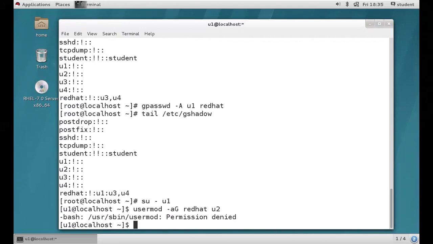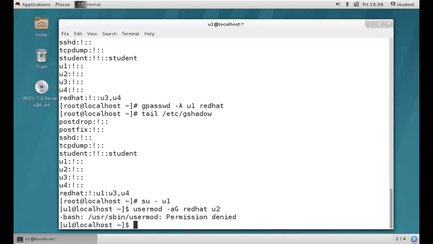What I said while we were discussing useradd, usermod commands: useradd, usermod, userdel, all those commands are only executed by the root user. So a normal user doesn't have the access. They're unable to execute useradd, usermod, and userdel commands. So this is a normal user U1, right? So that's why he doesn't have the access and is unable to execute this command. So he's unable to add the user. Now you may have one doubt: sir, if he's unable to add the users into the group, what is the use of U1 admin?